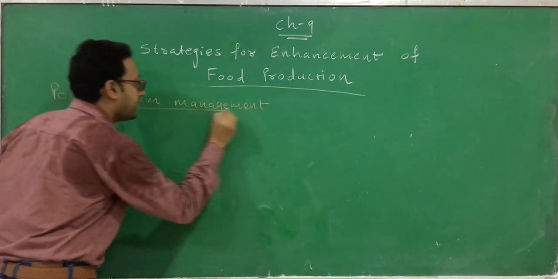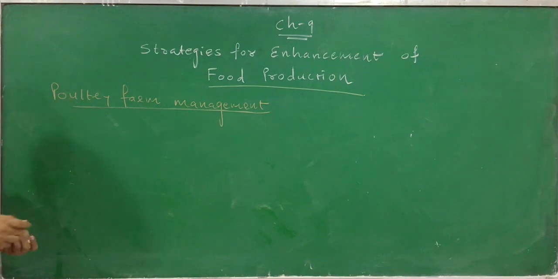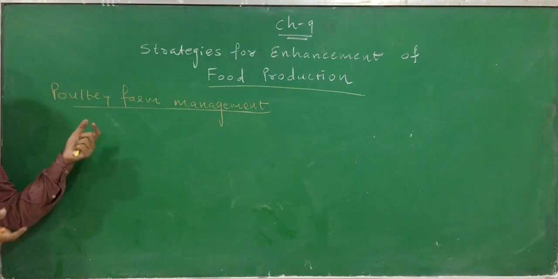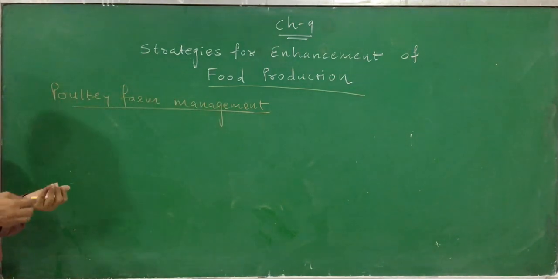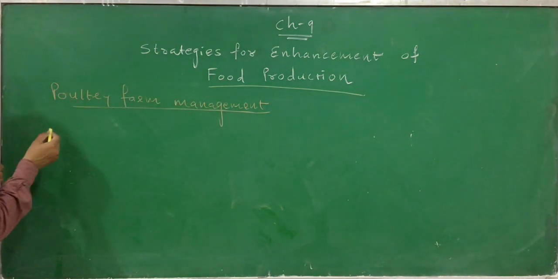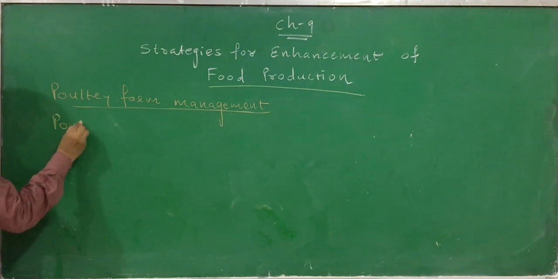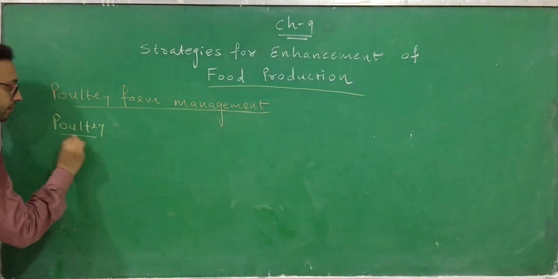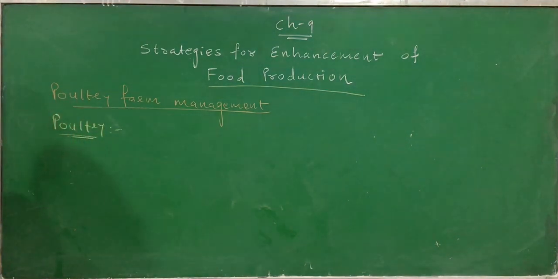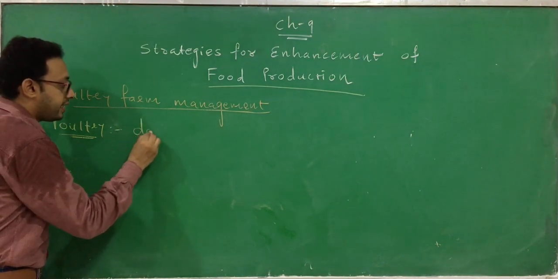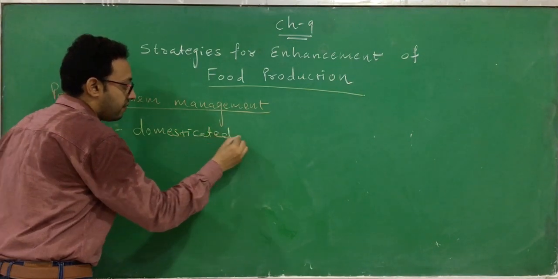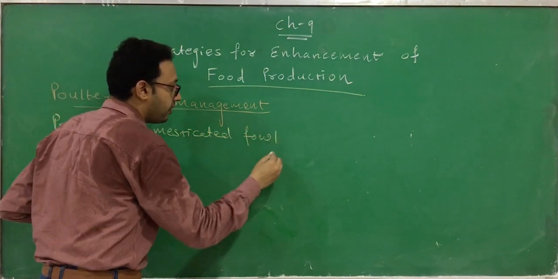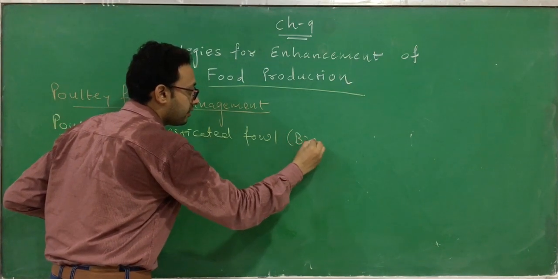So here it's clearly defined: the meaning of poultry farm management is the management of poultry. But here we have to define what poultry is. Okay, what is a poultry? Poultry is a domesticated fowl. Here fowl means a bird.